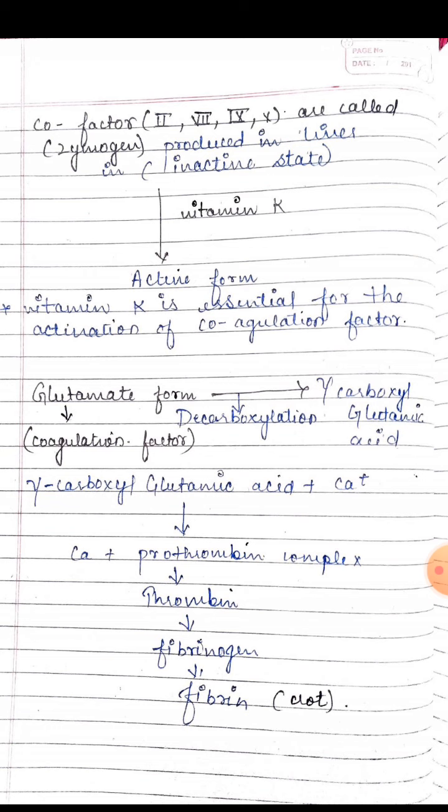Vitamin K is a fat soluble vitamin essential for the biosynthesis of clotting factors. There are three compounds: vitamin K1, vitamin K2 and vitamin K3. Vitamin K1 is present in food from plant sources, vitamin K2 is produced in the gut by bacteria, and vitamin K3 is a synthetic compound used therapeutically.